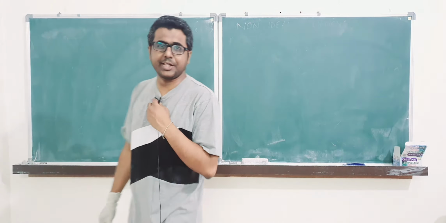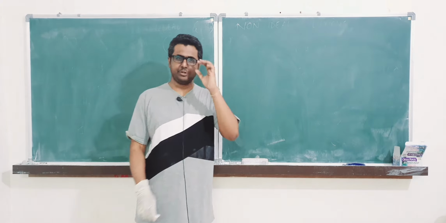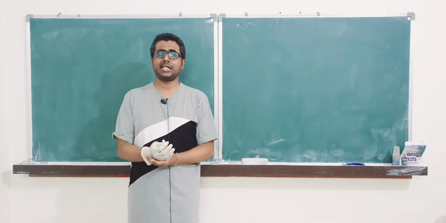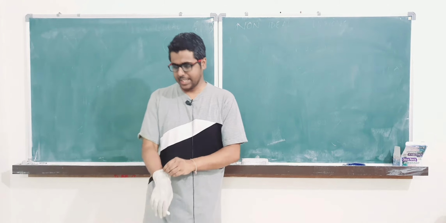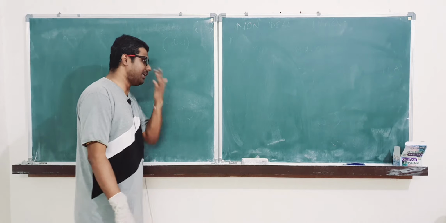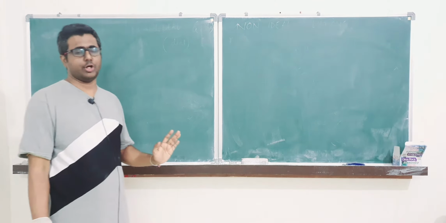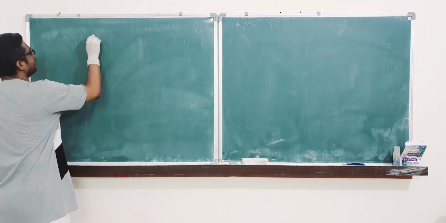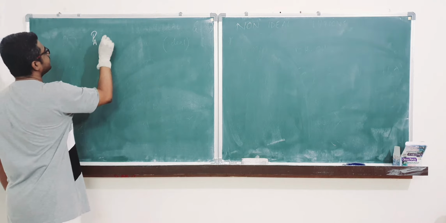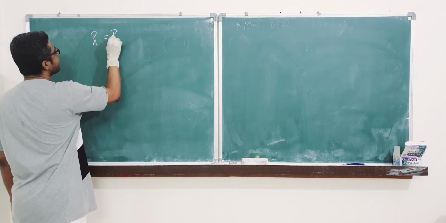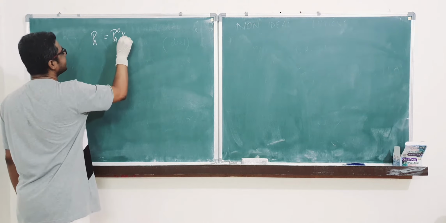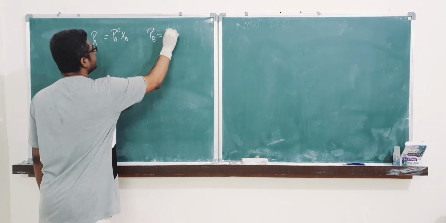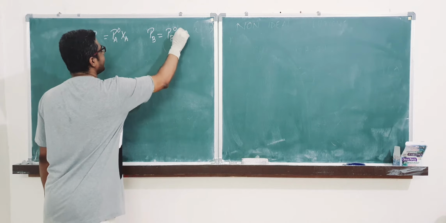Hi guys, so as we have now understood the ideal solution part, it is now time to understand what non-ideality is in a much clearer fashion. In ideal solutions we have learnt that it follows Raoult's law. So what was basic Raoult's law? PA is equal to PA naught XA, and PB is equal to PB naught XB.